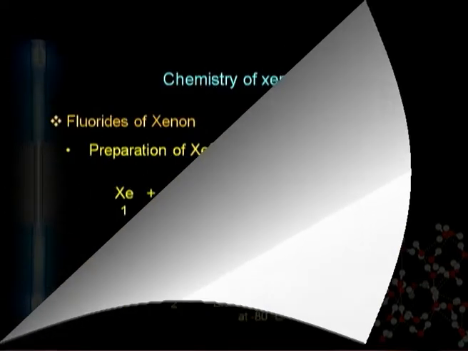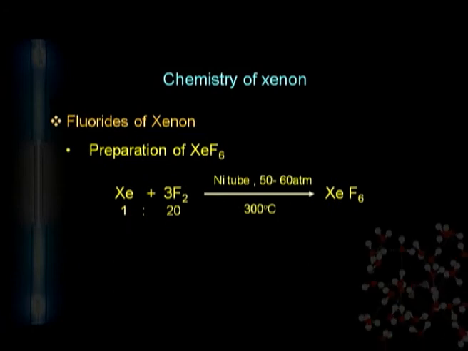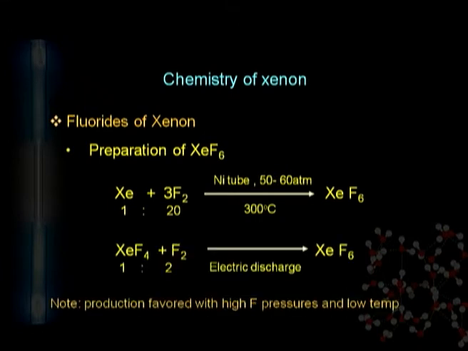Similarly, we can prepare xenon hexafluoride by using a xenon to fluorine ratio of 1:20 in a nickel tube at 50 to 60 atmospheric pressure and 300 degrees centigrade temperature. Xenon hexafluoride can also be formed from xenon tetrafluoride in electric discharge.